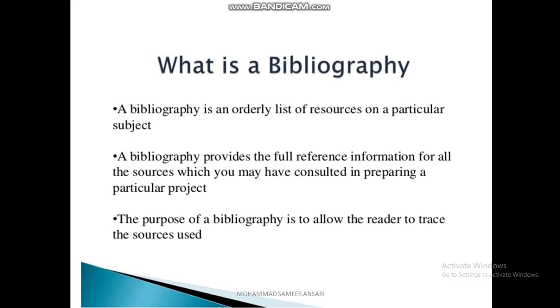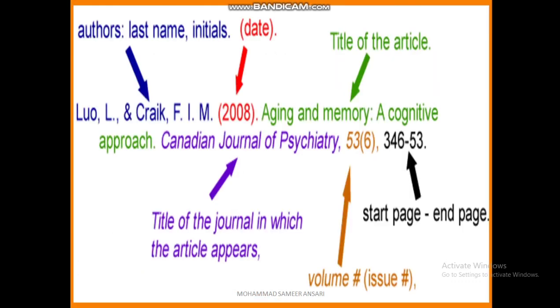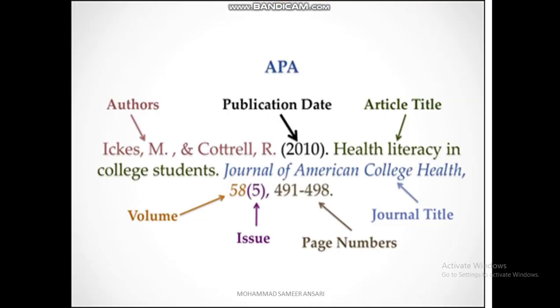As you can see on the screen, the definition of bibliography is an orderly listing, and the last part is how to write the bibliography. It is mentioned over here: the last name, initial name, date, title of the article, the journal you used, then volume, issue, and the last thing is the page number. If the page number is continuous, you do not have to mention the whole. If you mention the last digits, it's enough.